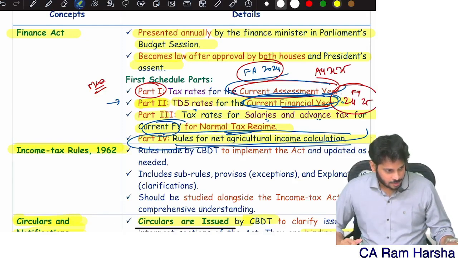Long-term capital gain is always special income. Short-term capital gain is special income only for listed items. I purchased land yesterday, sir. After one week I sold the land and made a profit. It's a normal short-term capital gain, taxable at normal rates only. Normal rates means what? Slab rates, not specific tax rates.